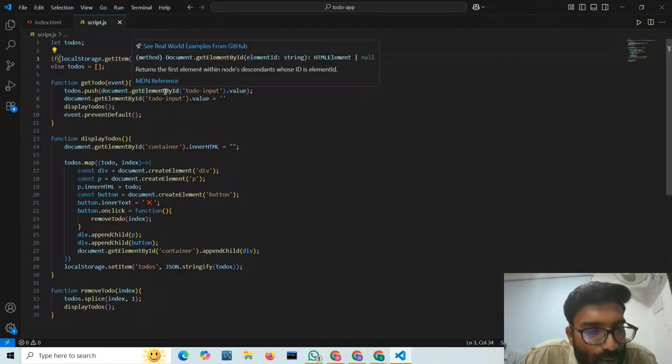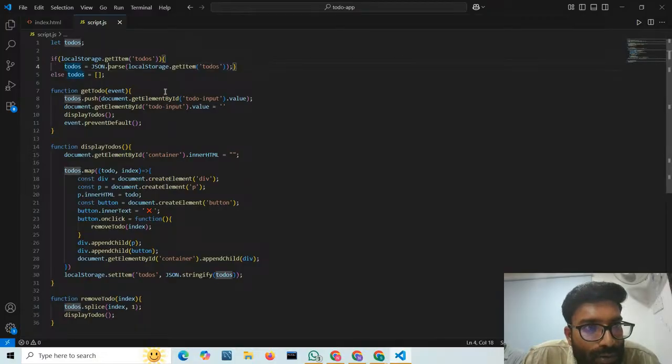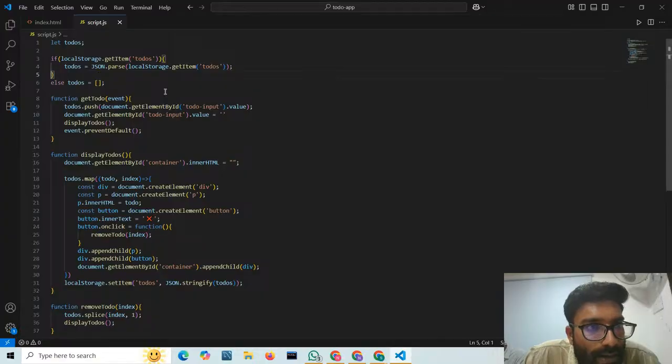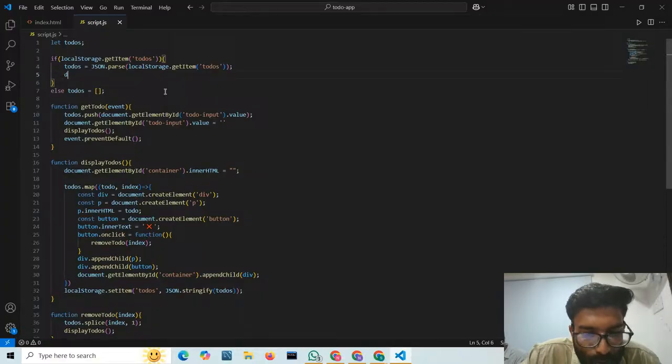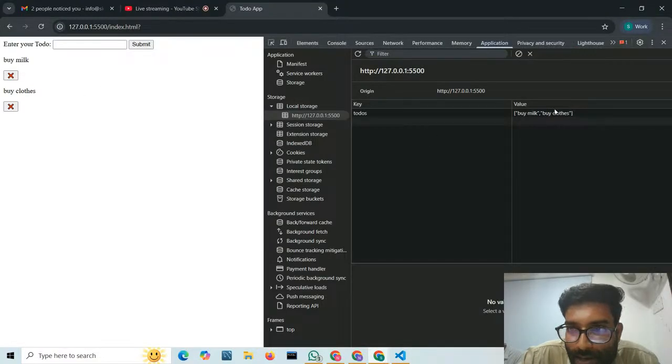So we need to add one more line of code here. So what is that line? So todos JSON dot parse, and then we have to call our display todos method for displaying the to-dos on the screen. Now you can see my two to-dos are there and here also. And now if I refresh my screen, you can see our to-dos are still there. Do homework, one more to-do, right? And here I can also delete them. If I click on delete, you can see from local storage, they are also deleted.